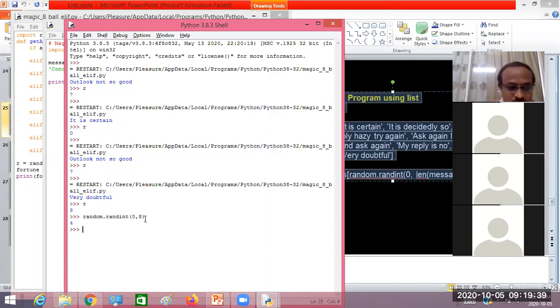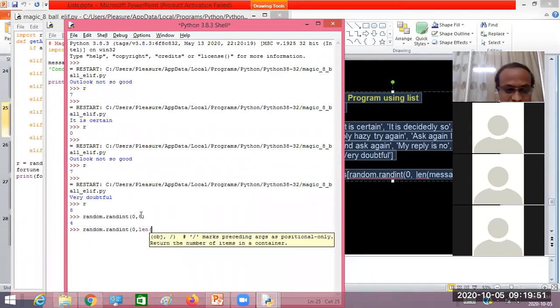How I'm going to do it, look here. Instead of writing 0 comma 8, in place of 8 I'm going to write the length function with the name of the list. That means it will automatically take it, because it is not always the case that we have 9 messages in the list.